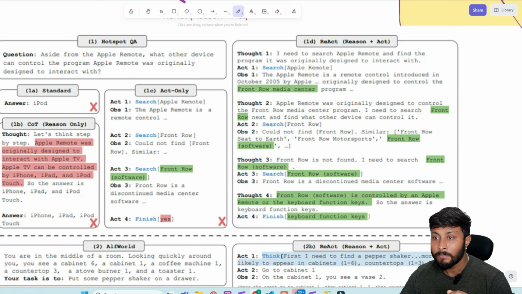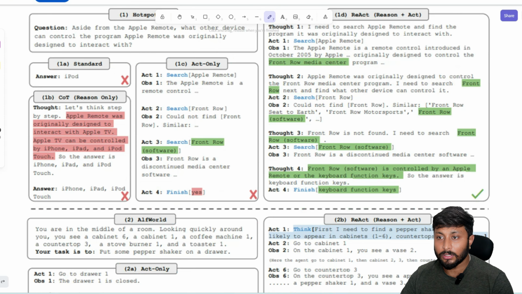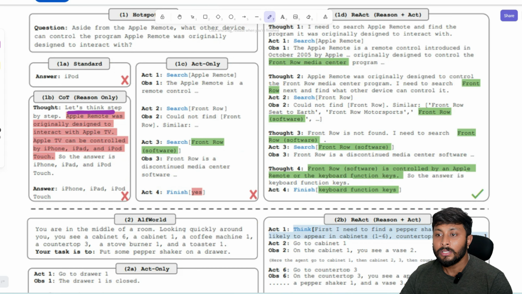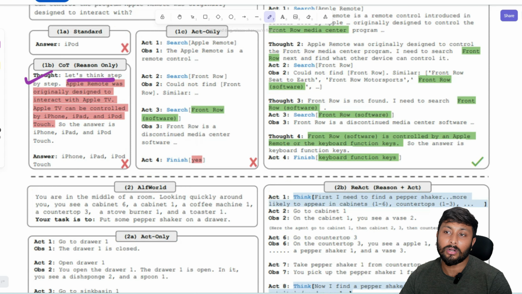For example, here you could see, let me show you. This is the reasoning model. We have some thoughts, and based on those thoughts it is giving the answer. The question is: aside from the Apple Remote, what other device can control the program the Apple Remote was originally designed to interact with? It does some thought and can give the answer here. This is a single chain of thoughts, in a single shot.